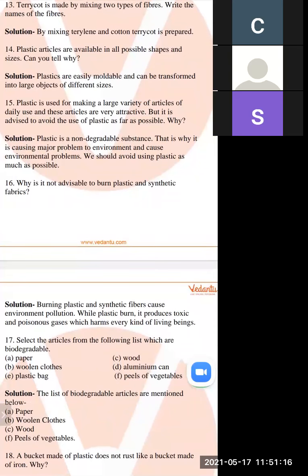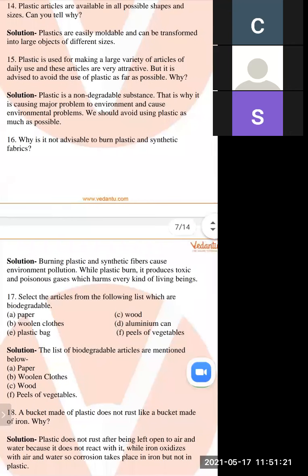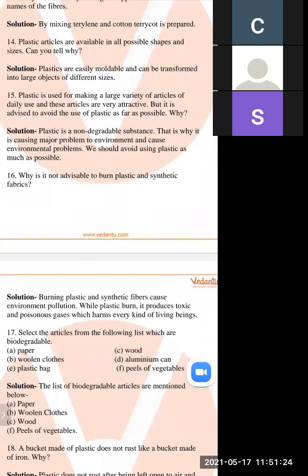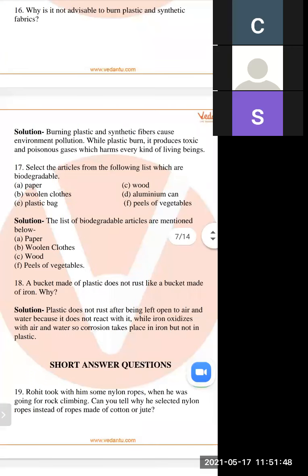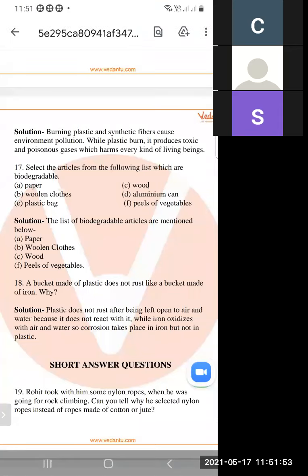Why is it not advised to burn plastic and synthetic fiber? If we burn them, it creates pollution. When we burn plastic, it produces toxic and poisonous gases, which are harmful for human beings as well as for animals.